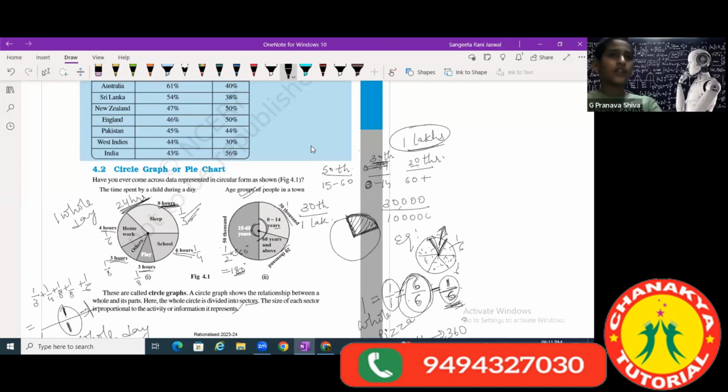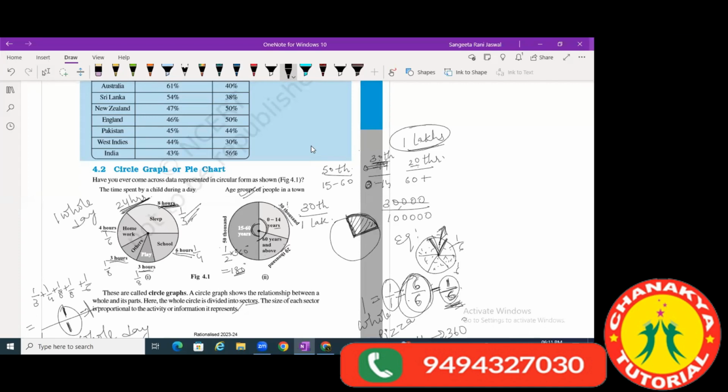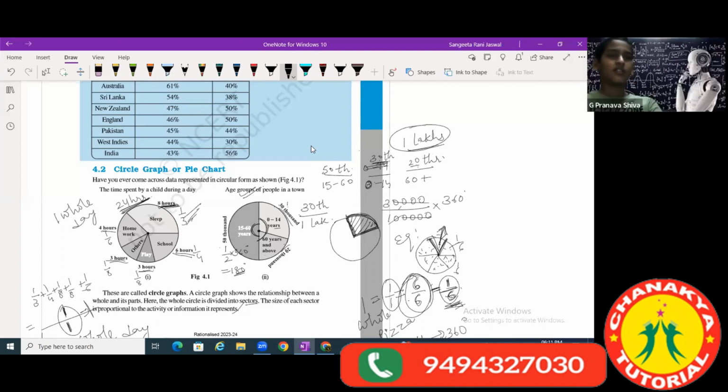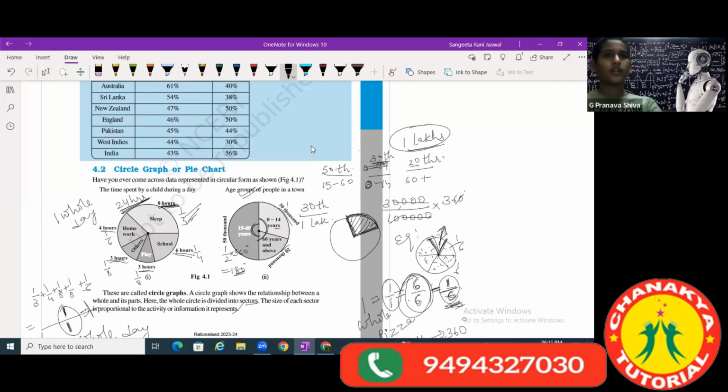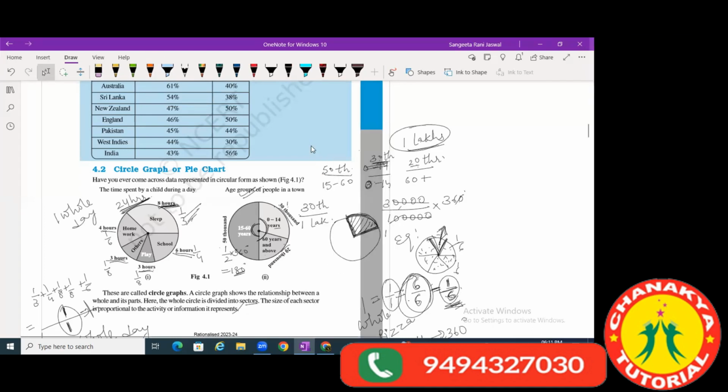You will be left with 3 by 10. The 4 zeros and 4 zeros cancel, so 3 by 10, and you multiply with 360. The 10 and the 0 of 360 cancel, so 36 into 3. 6 threes are 18, so 108.